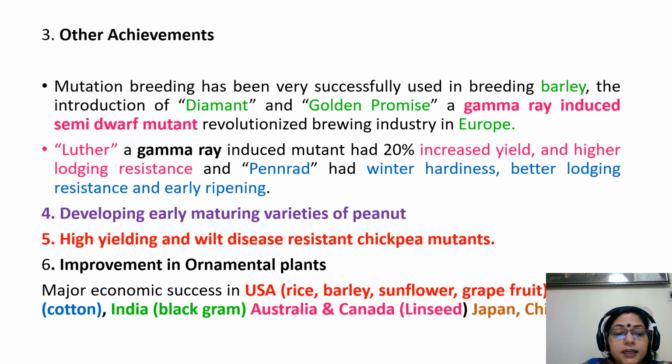Mutant breeding is utilized in developing early maturing varieties of peanut, high yielding and wilt resistant chickpea mutants, and in improvement of ornamental plants. Major economic success in USA of mutant breeding is rice, barley, sunflower, grapes. In India, it is black gram. In Australia and Canada, it is linseed. And in Japan and China, it is rice.